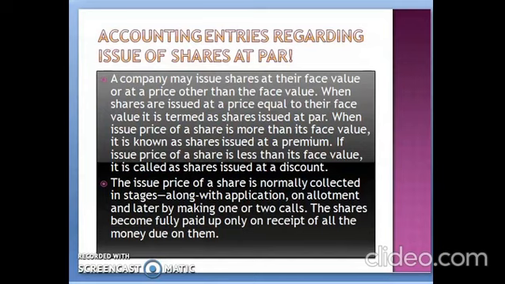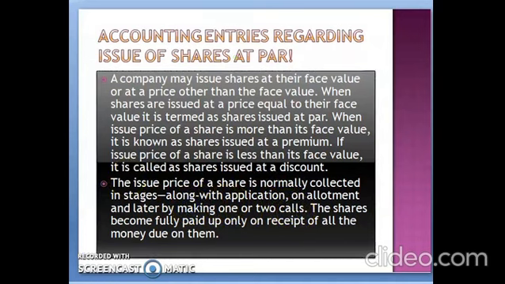That means a company may issue the shares at their face value or at a price other than the face value. When the shares are issued at a price equal to their face value, it is termed as shares issued at par. When the issue price of the share is more than its face value, it is known as issued at premium. If the issue price of the share is less than its face value, it is called issued at a discount. This means the issue price of the share is normally collected in stages along with the application, allotment, and later by making one or two calls, which I already told you.